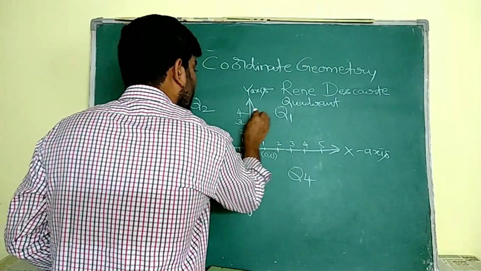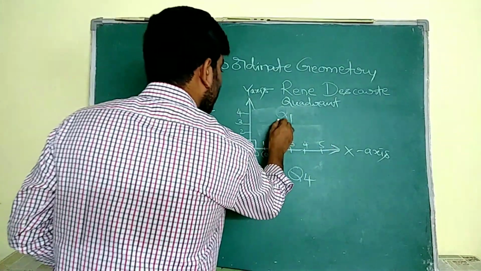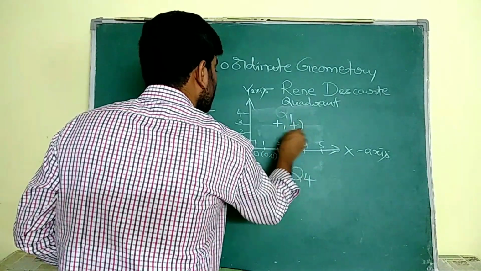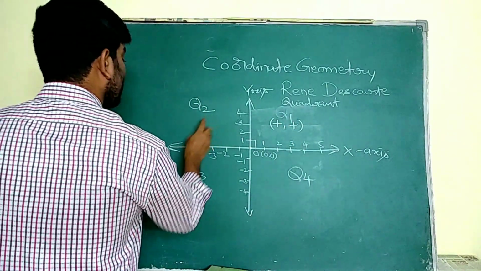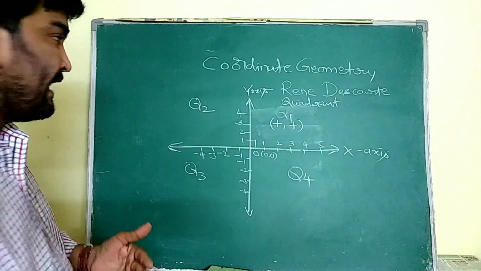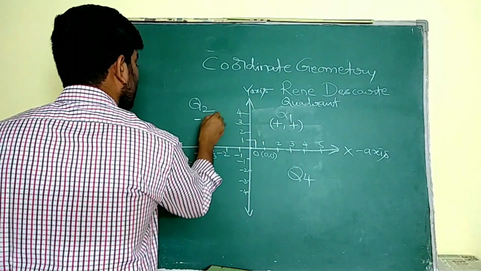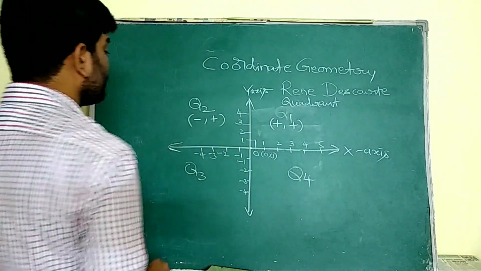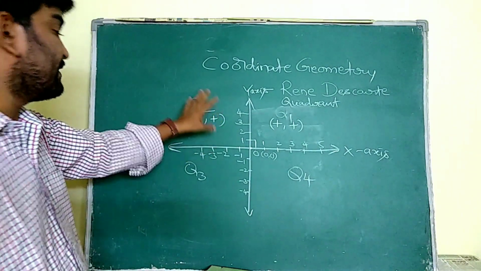Why? Because all x and y values here are positive. That means the points which we are going to plot in quadrant 1 are positive and positive. And coming to the second quadrant, here x values are negative and y values are positive, always we represent the x value first. So all the points which are negative and positive belong to quadrant 2.